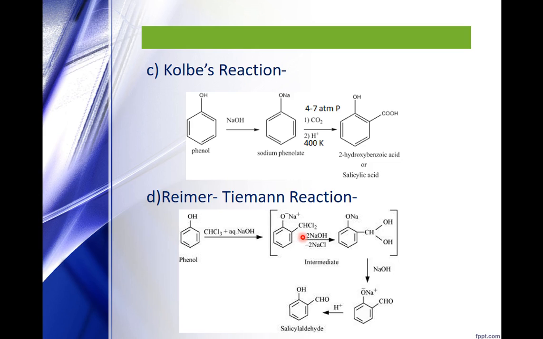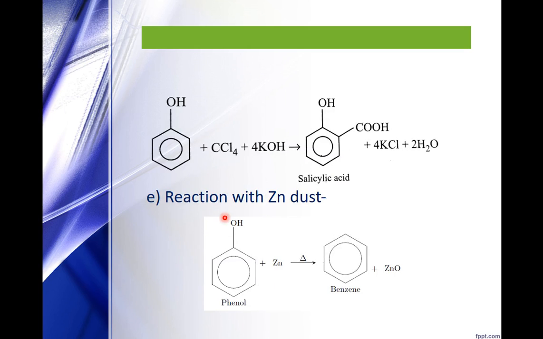First, here it will be CHCl2, then NaOH will hydrolyze the two Cl. You will get two OH over here. From here, water will be removed to form the CHO group. Now, this Na can be hydrolyzed. So, the ultimate product is salicylaldehyde.